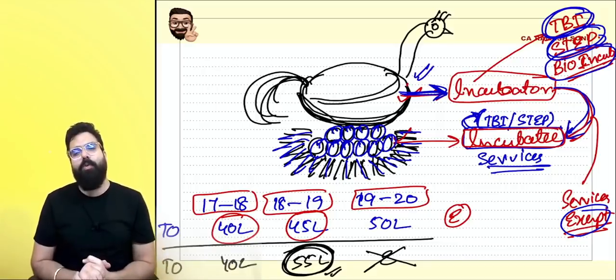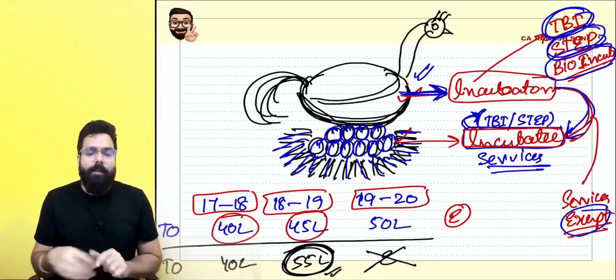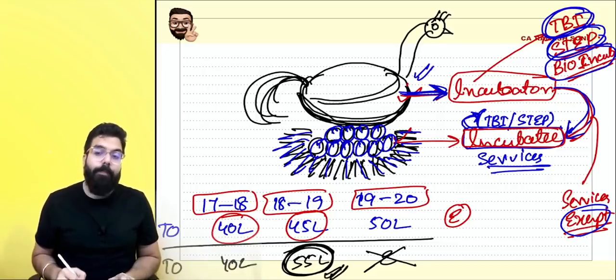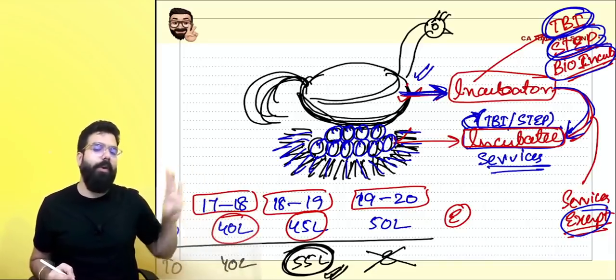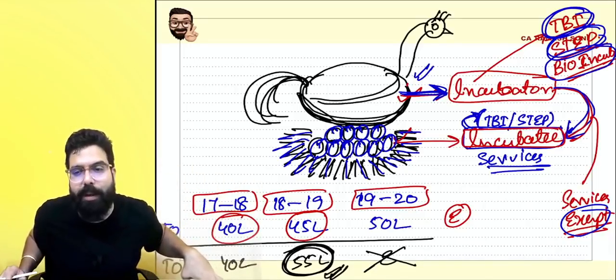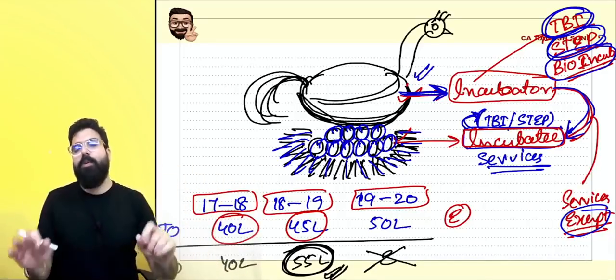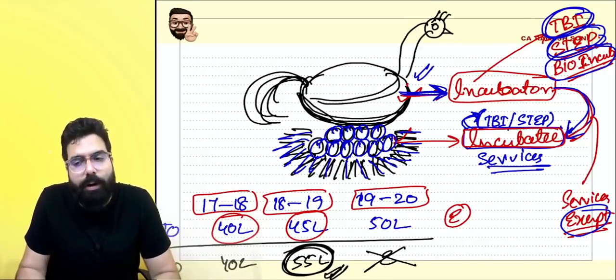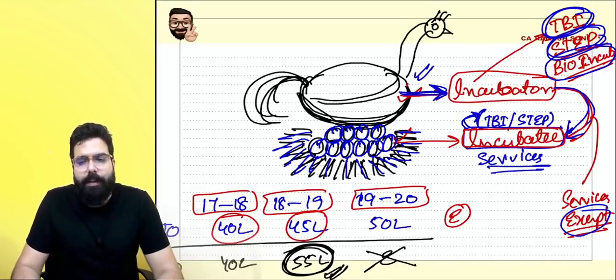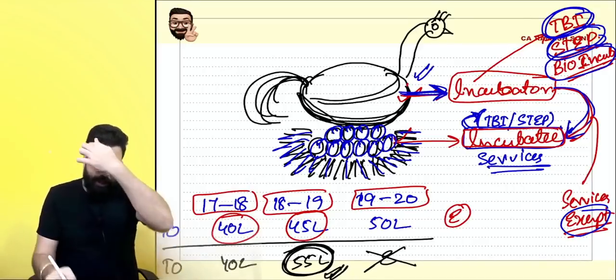Is my point clear to all? This year it will not become taxable, but next year onwards there will be no exemption up to 50 lakh rupees which will be given to you. Is my point clear to all? Quickly give me a heads up. Are we all clear with this point? Yes, sir. We are all clear. Let's go ahead.